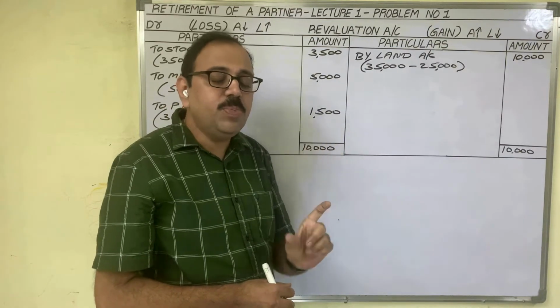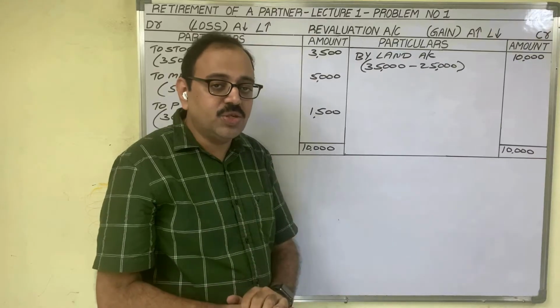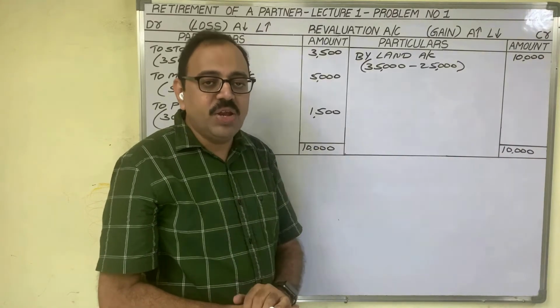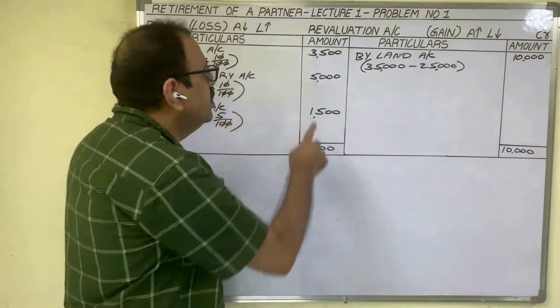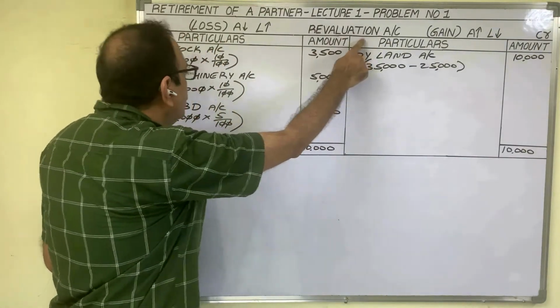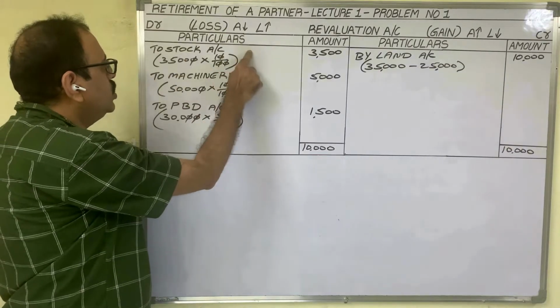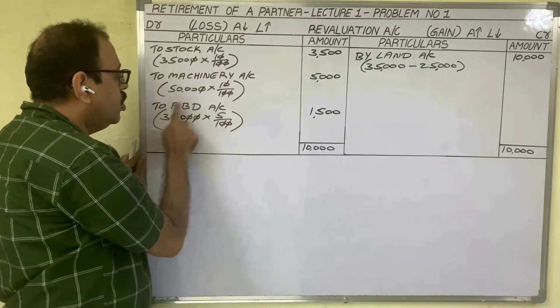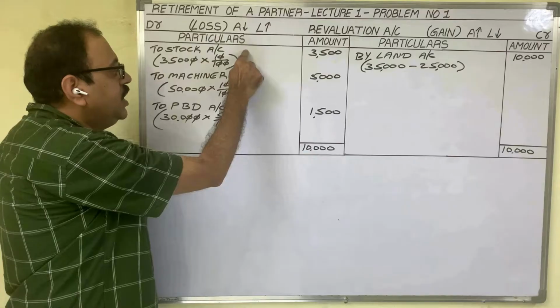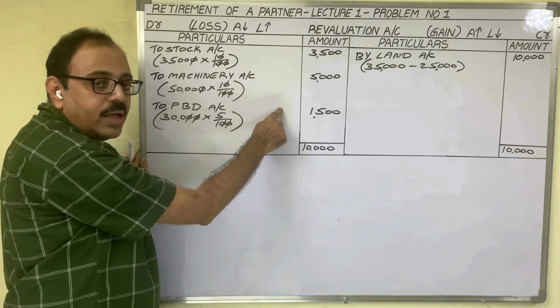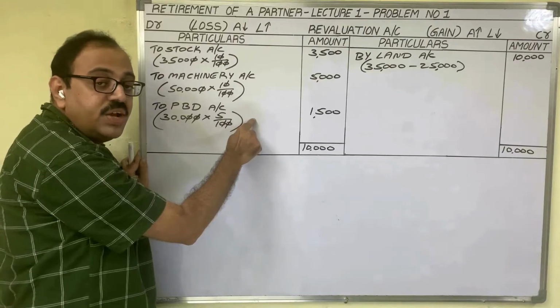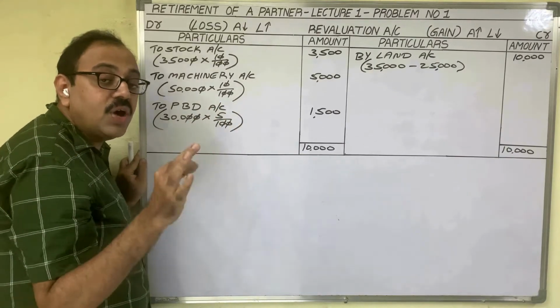And in this problem, we are writing journal entries also. So related to the revaluation account, two entries come here. The first entry is in the revaluation account, debit side, where we wrote to stock, to machinery, to PBD. Asset is decreased, asset is decreased. Here also debtors, asset is decreased. So the first entry is for loss due to decrease of assets.